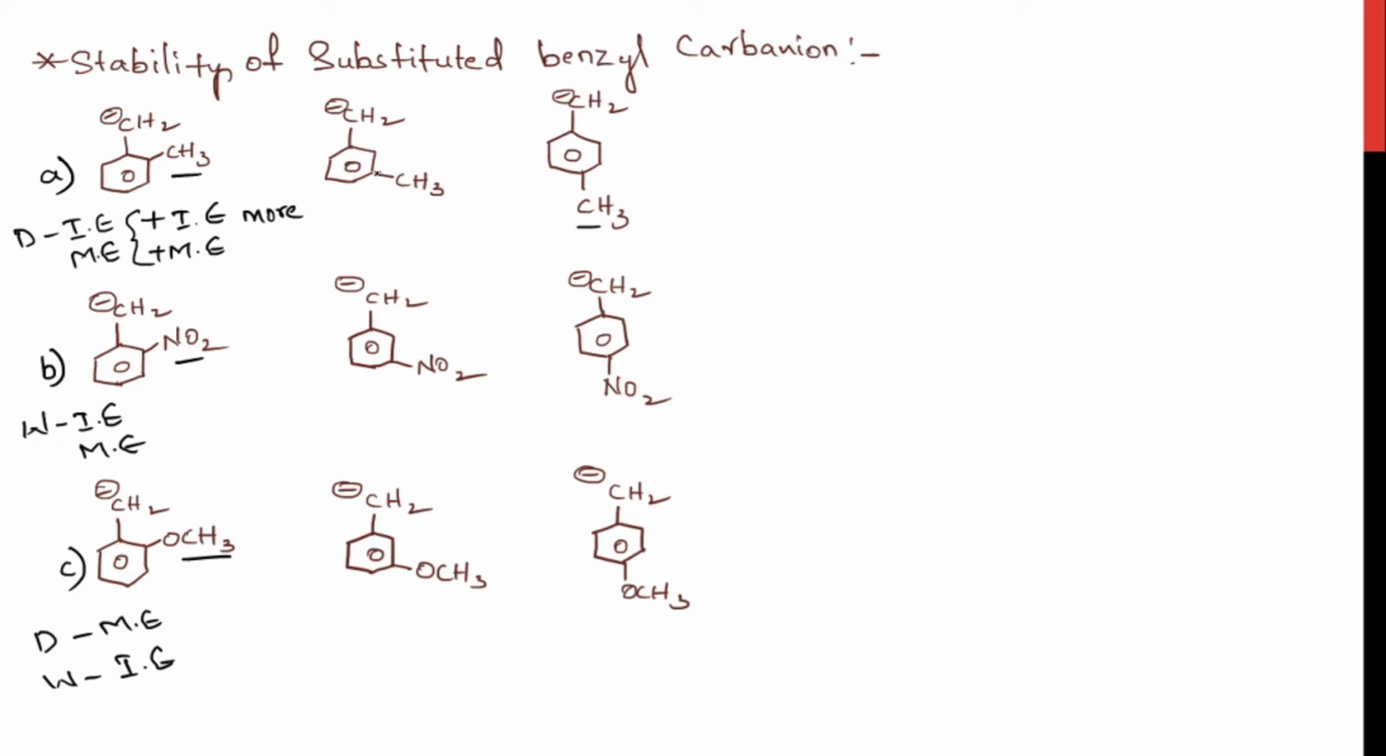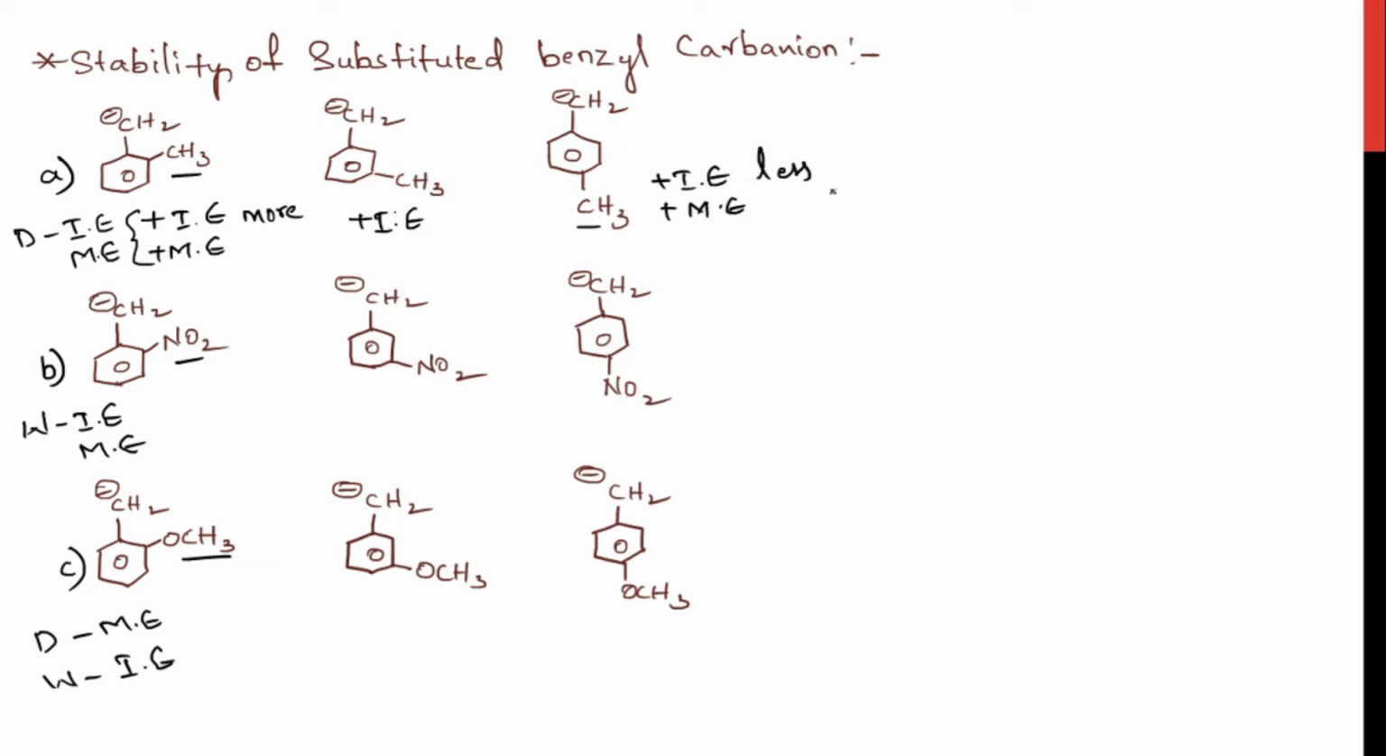And when the group is in the meta position, it won't show any mesomeric effect. It would show only the positive inductive effect. It is donating the electrons only through inductive effect. Coming to this molecule, the methyl group is in the para position. So it is donating the electrons through inductive effect and through mesomeric effect also. But the inductive effect here is less due to the distance.